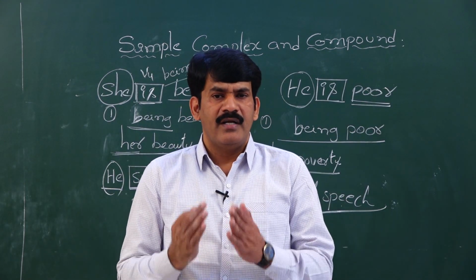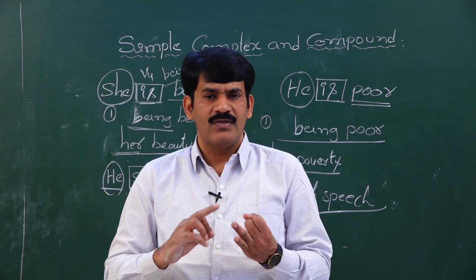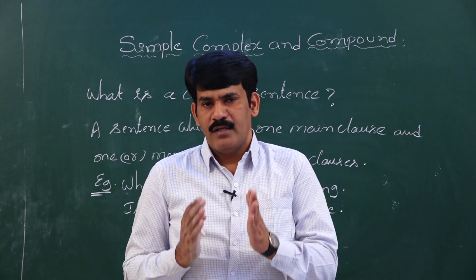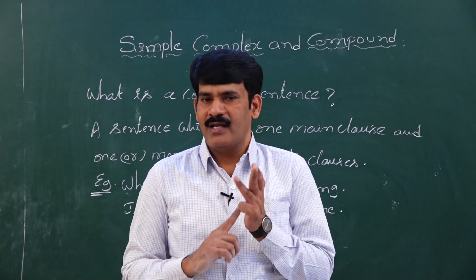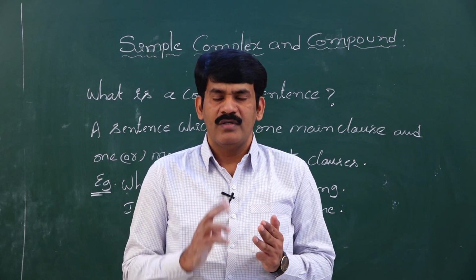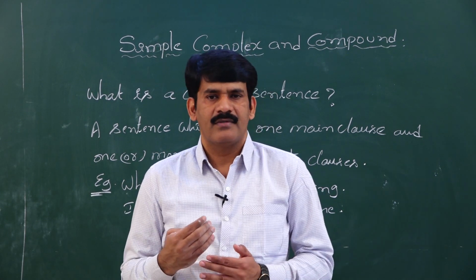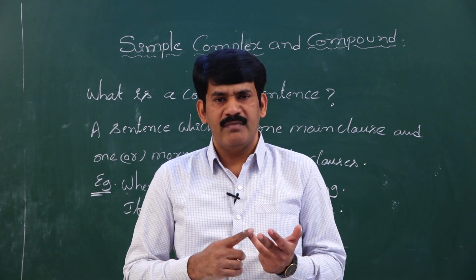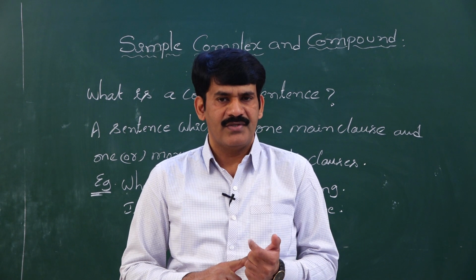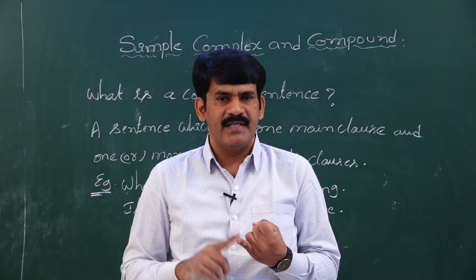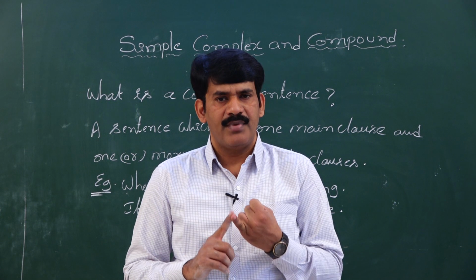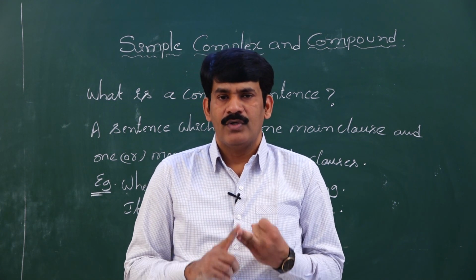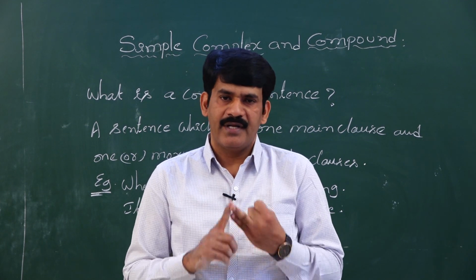Now let us understand and know what is a complex sentence, what is a compound sentence. A complex sentence is made up of one main clause and one or more subordinating clauses. As we discussed, what is a clause, what is a main clause and what is a subordinating clause. A main clause gives complete meaning by itself, and consists of a subject and predicate. A subordinating clause cannot give complete meaning by itself, though it has a subject and predicate.